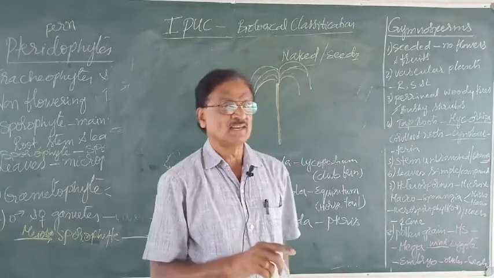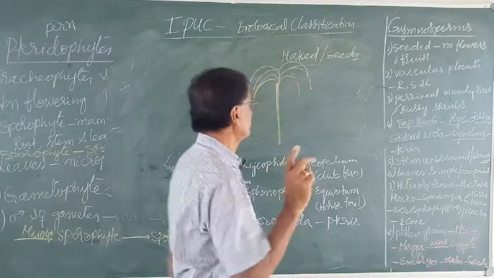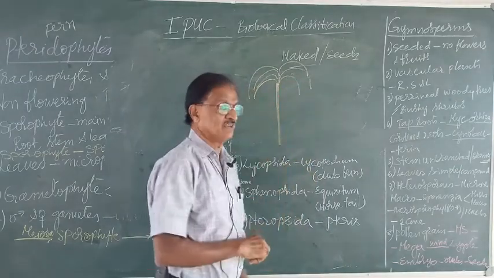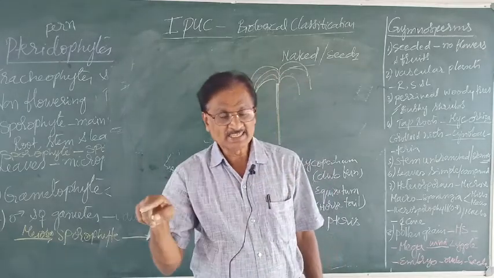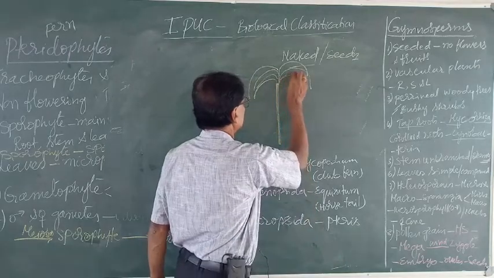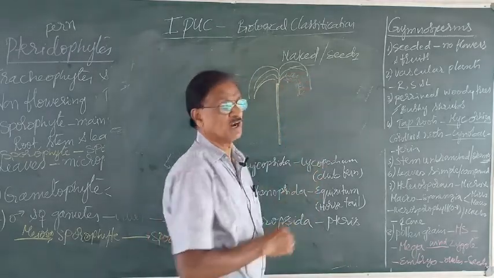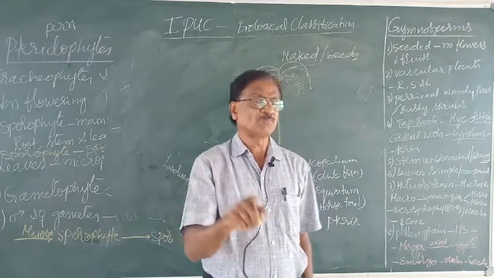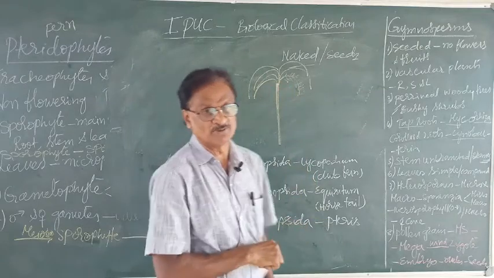How are the leaves? Leaves are compound, pinnately compound leaves. Pinnately compound leaves are nothing but a rachis with leaflets. Even in the coconut, the leaves are pinnately compound. Here also, the leaves are pinnately compound.